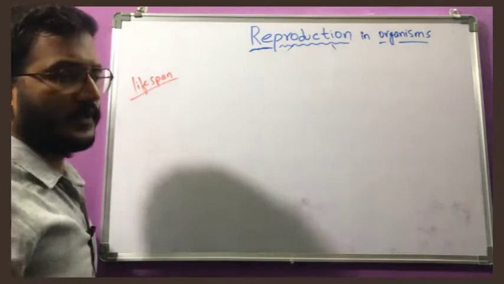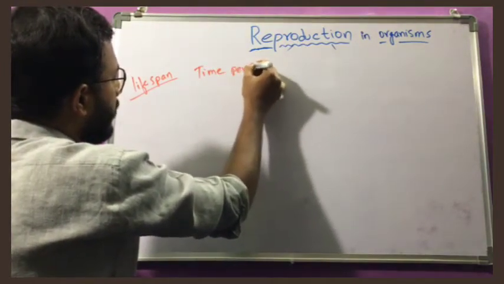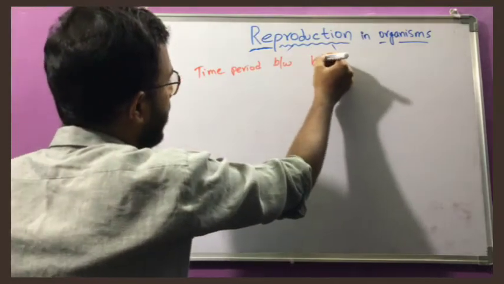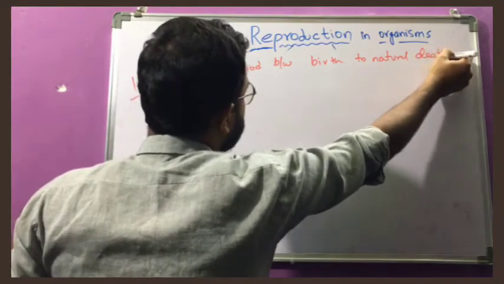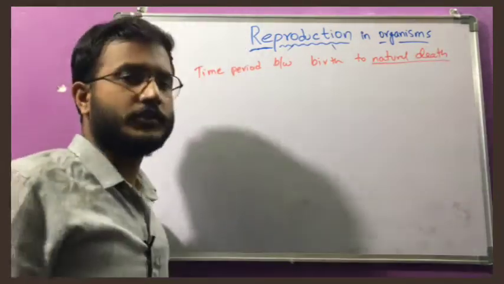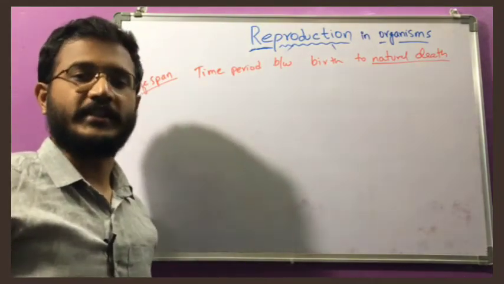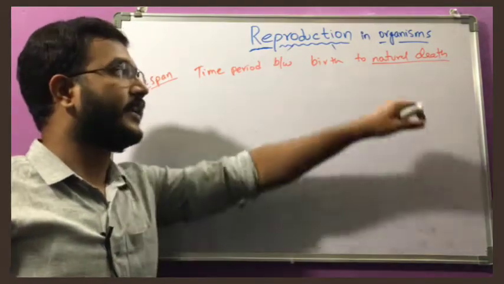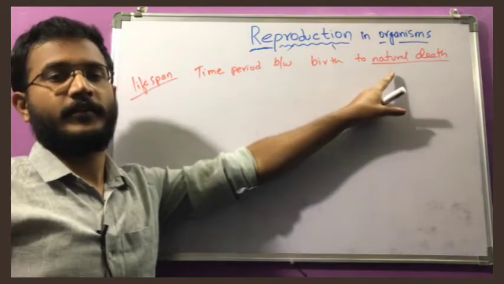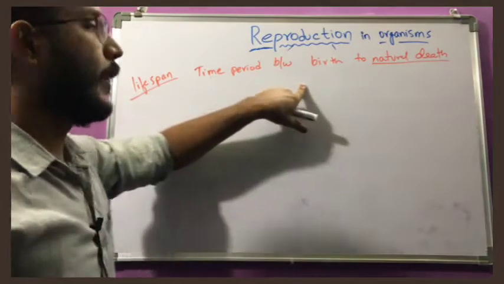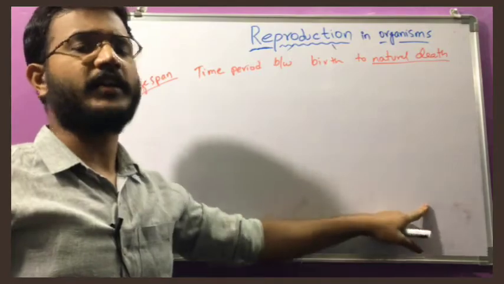What is a lifespan? It is nothing but the time period between birth and natural death. See here, this is very important, natural death. The average time of different organisms will be taken as the lifespan of a particular species. Here we have to understand natural death, not artificial death like suicides or due to calamities. You have to consider natural death. So this is called lifespan.